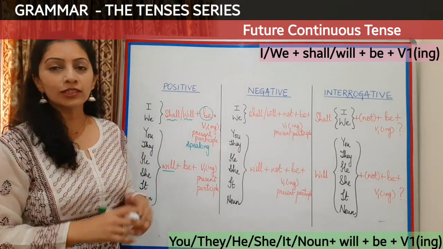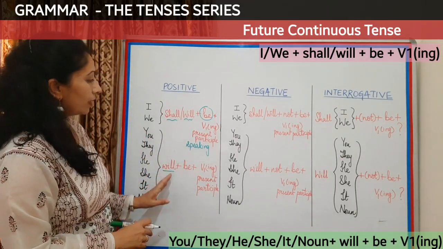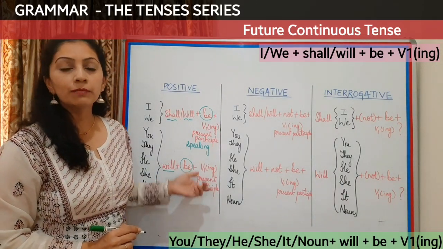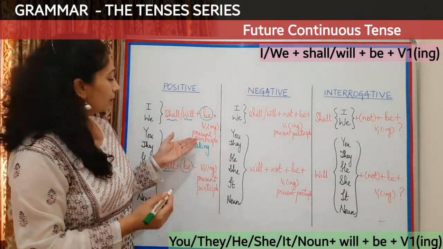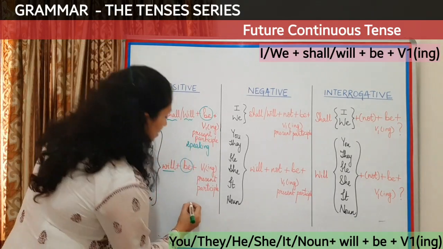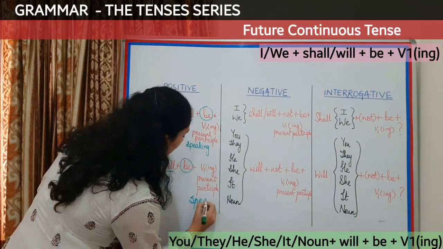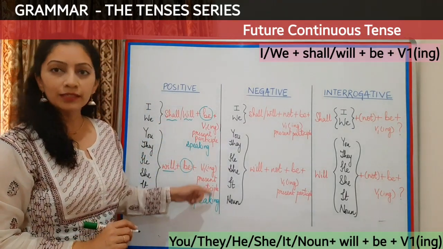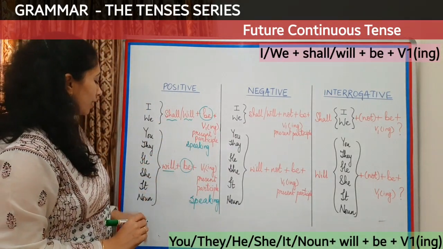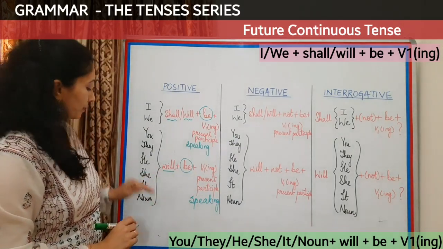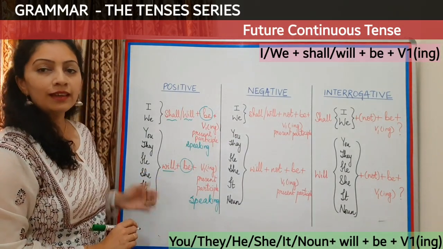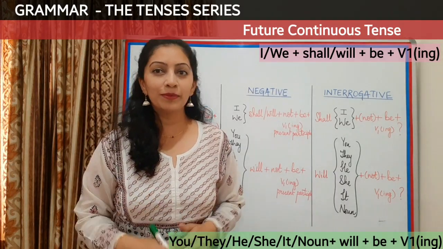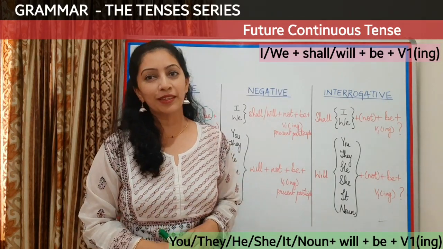So the sentence structure here will be: you will be, and then the ing form of the verb, that is the present participle form. Let's take the same verb speaking. So it will be you will be speaking, they will be speaking, he will be speaking, she will be speaking, it will be speaking, and you can also take somebody's name, like Tanya will be speaking, Tarun will be speaking.